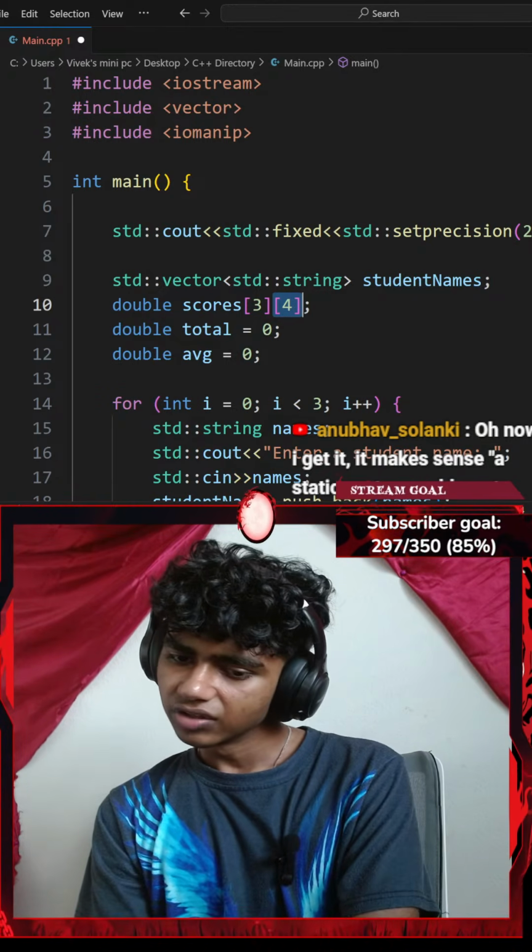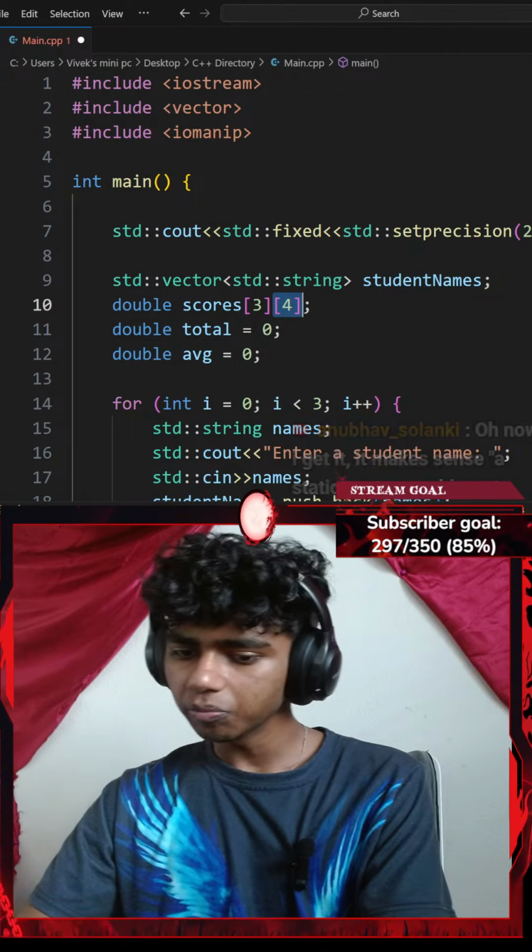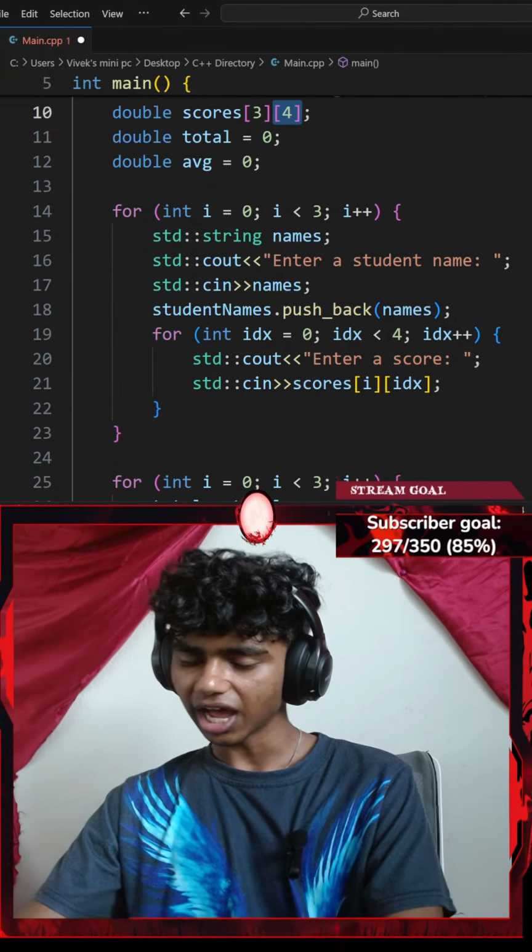Thanks. Don't use another nested loop. You can calculate the average using the same loop. Oh, I can calculate the average?